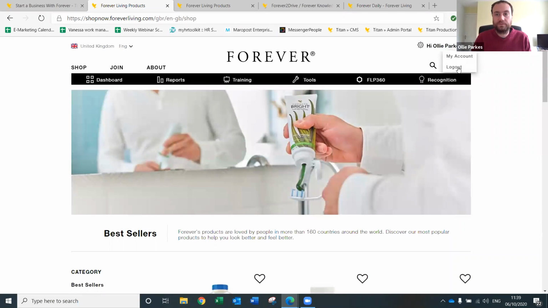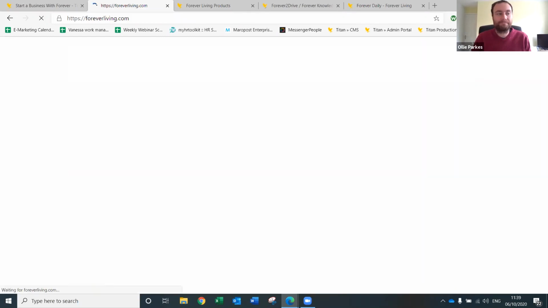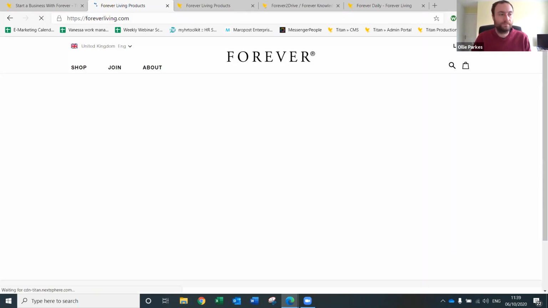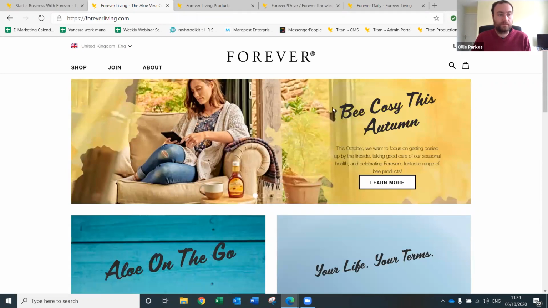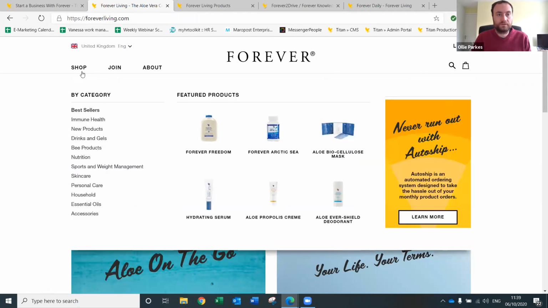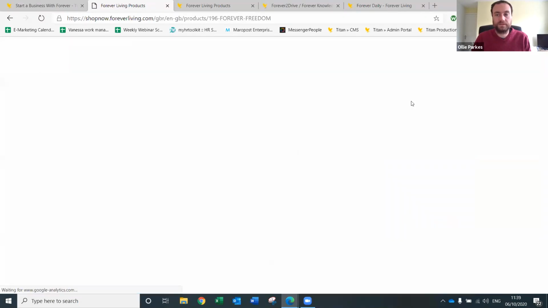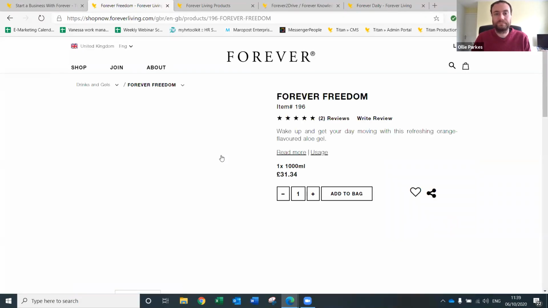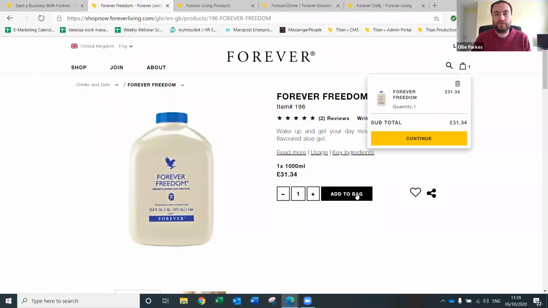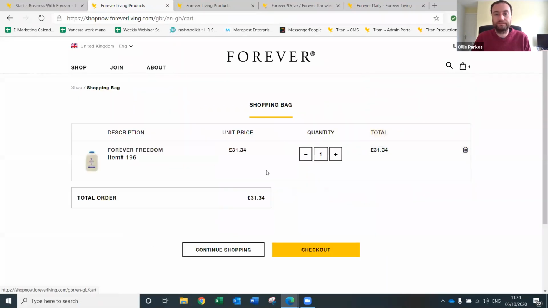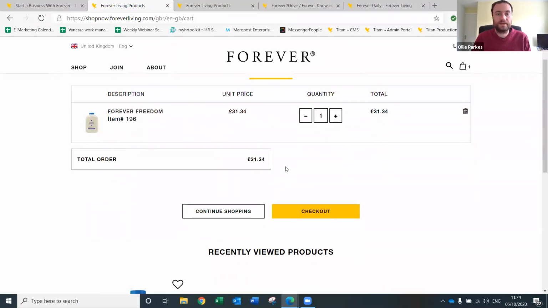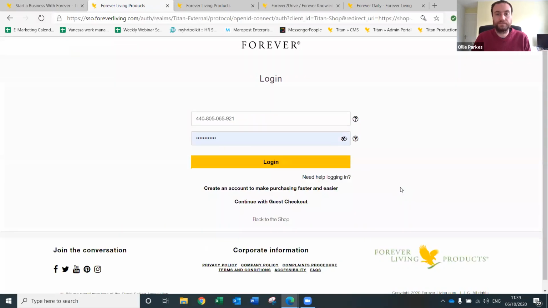So going back to the shop, I'm going to log out. Okay, so shop, Freedom, let's get Freedom this time. Add Freedom to the bag, continue, bring up this shopping bag here, change the quantities that you want. Let's say I want 7 Freedoms, check out here.